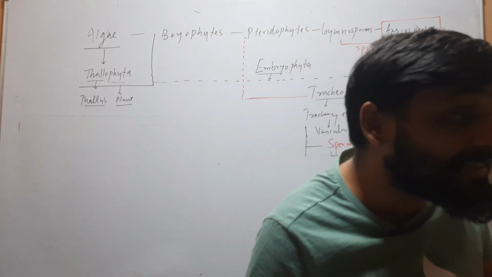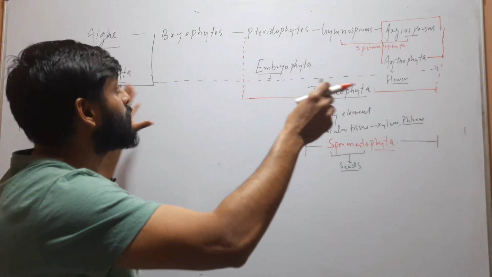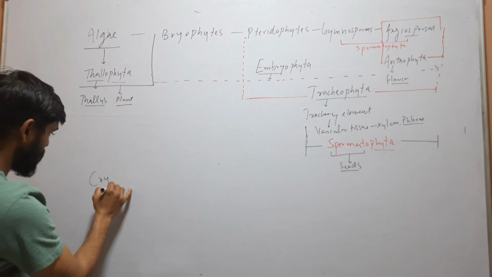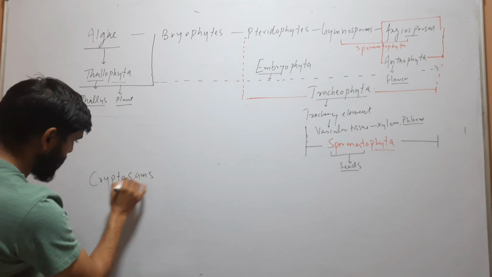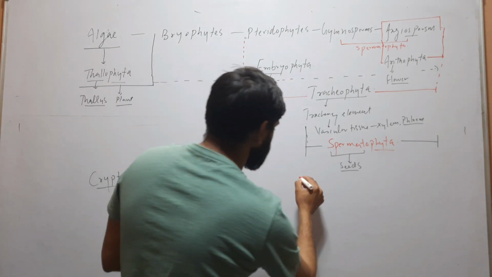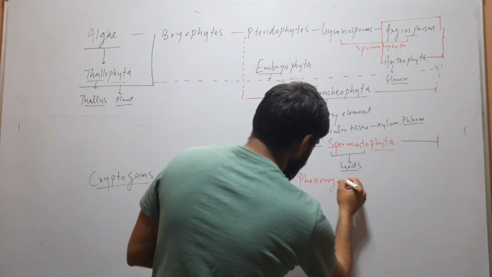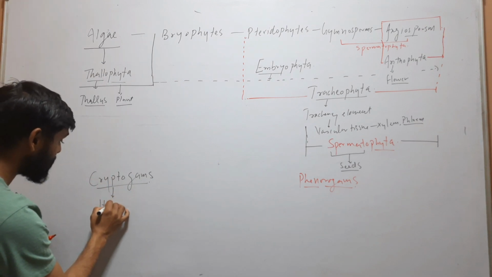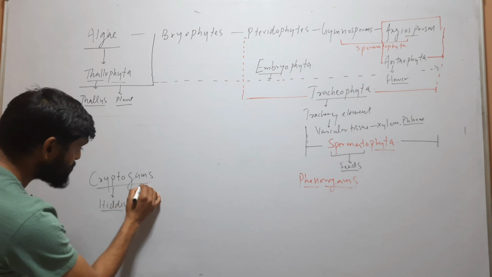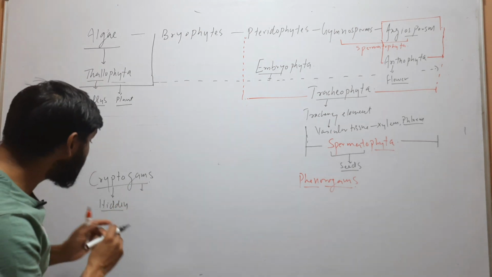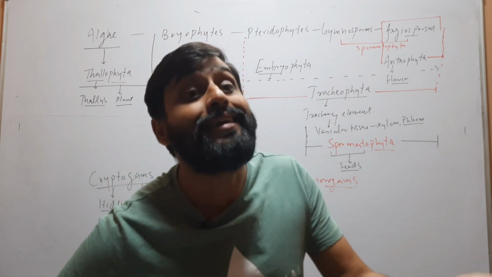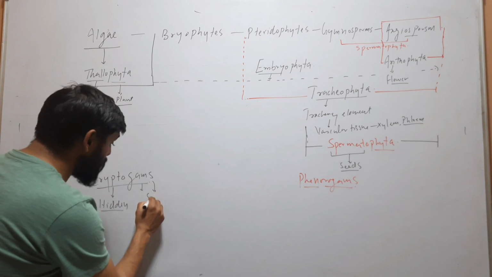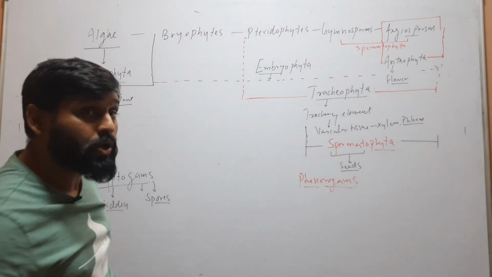Now there are two different terms that are used to include these divisions, that are cryptogams and phanerogams. Crypto means hidden. Gams means gamete, marriage, fusion. So here reproductive structures are hidden. They are not visible. Reproduction here is done by spores, and these spores are minute and not visible.